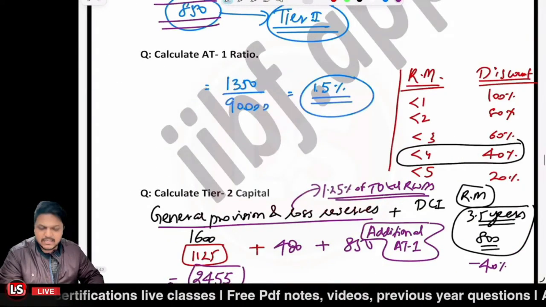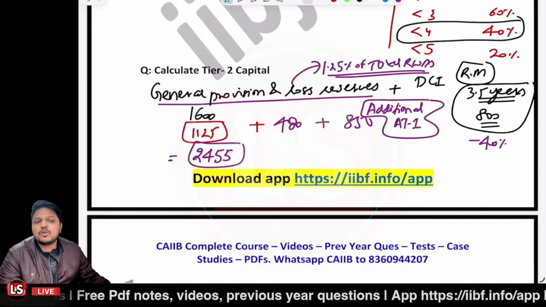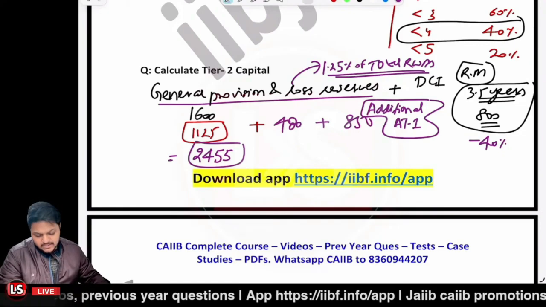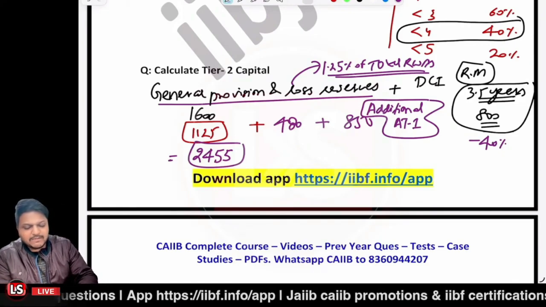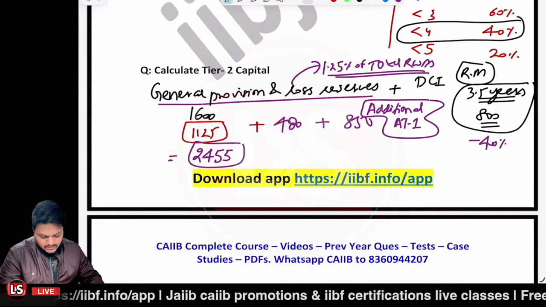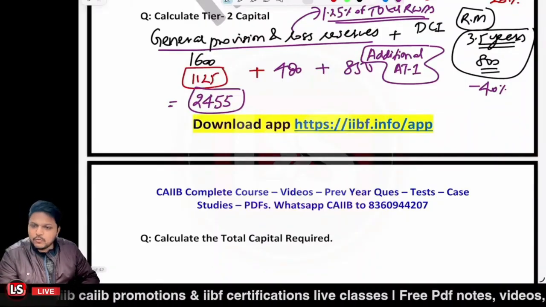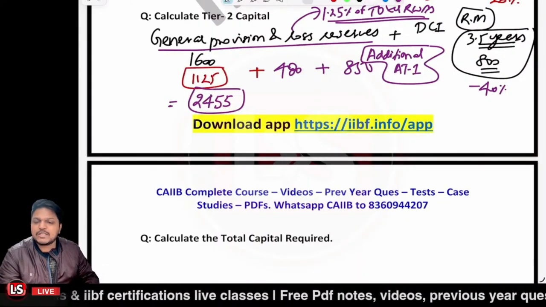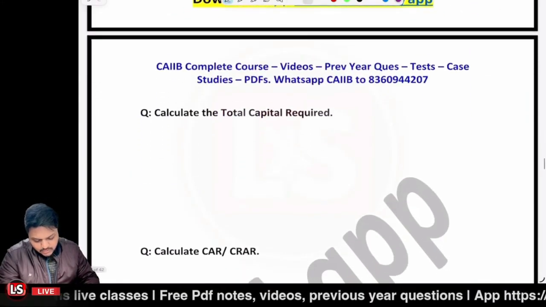And the second scenario says that the tier 2 capital at no point should be more than 100% of the tier 1 capital. So that is also not the case. Total tier 1 capital is equal to 1350 plus 6375. That is 7725. And that's not the case, right? So tier 2 capital is 2455 and that's all fine with us. But we need to check all the criteria. Okay. So that's the case.